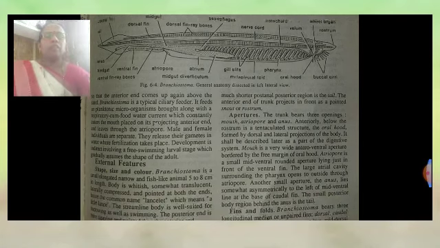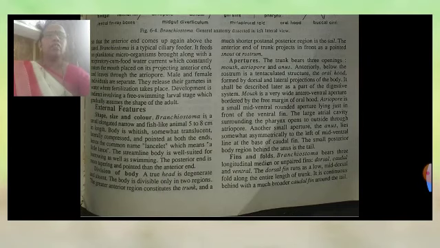The anterior end of the trunk in front forms a pointed snout or rostrum. Apertures: generally the trunk bears three openings, called the mouth, atriopore and anus. Anteriorly, below the rostrum, is a tentaculated structure, the oral hood, formed by the dorsal and lateral projections of the body.